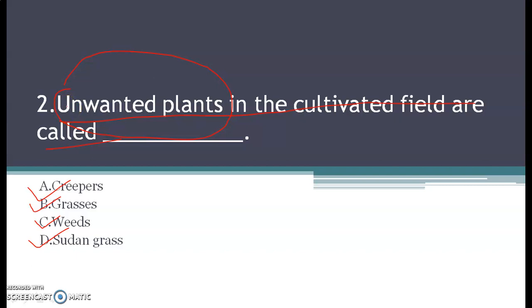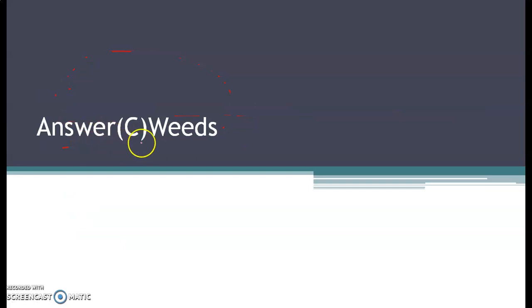So the correct answer for this question is option C, that is weeds. Weeds are the unwanted plants that grow along with your main crop in the cultivated fields. Clear? Next question.